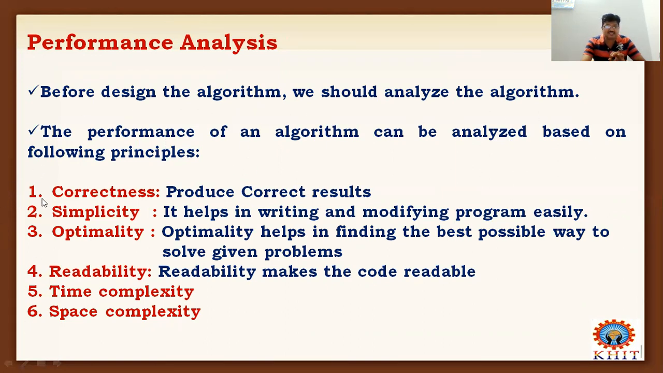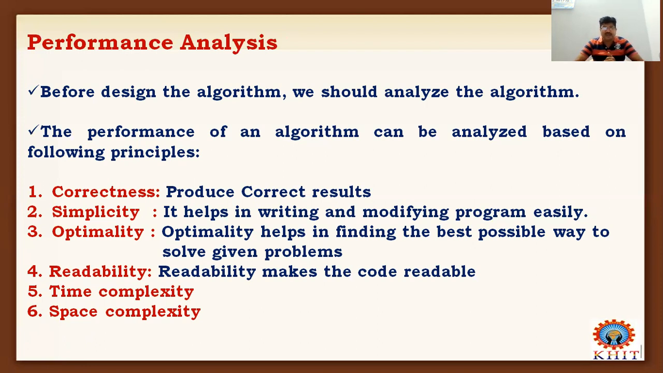Here there are 6 different principles listed. Among those 6, only 2 are very important, namely time complexity and space complexity. The first principle for measuring the performance of an algorithm is correctness. Correctness means we check whether the algorithm will produce the correct results. If an algorithm produces the correct results, we can conclude that the algorithm performs very well and is satisfying the correctness condition.